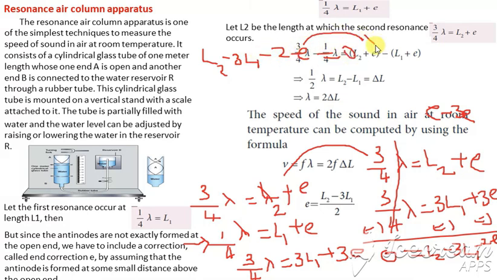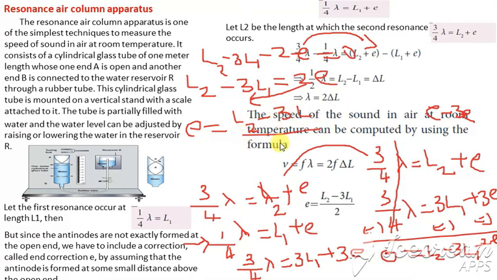Yes. Bring this 2E to this side. So we get L2 minus 3L1 is equal to minus 2E. If you bring this to the other side, it becomes plus 2E. Now from this, we need the value of E alone, so bringing this 2 down, we get L2 minus 3L1 divided by 2. Okay. So this is the value of E we have got.